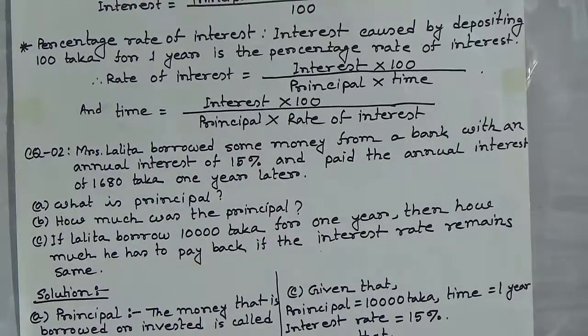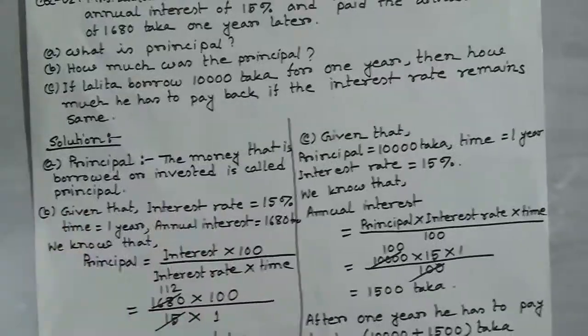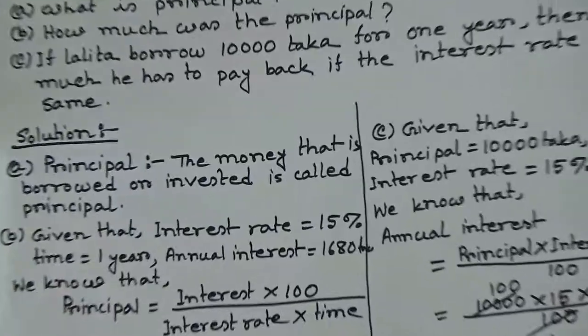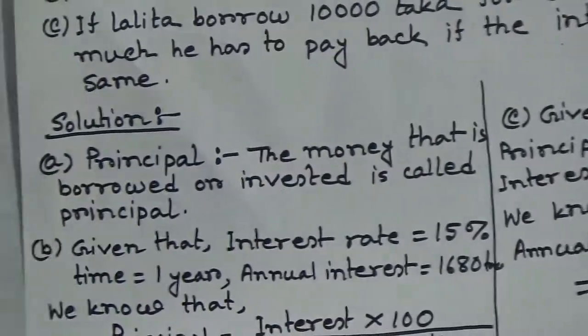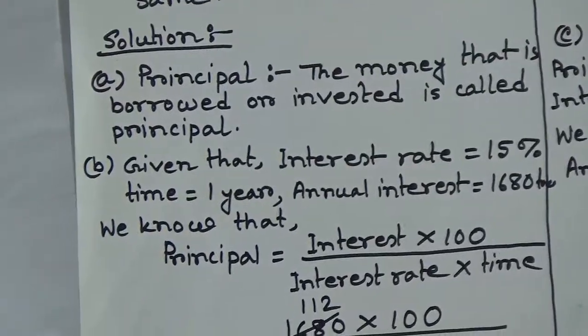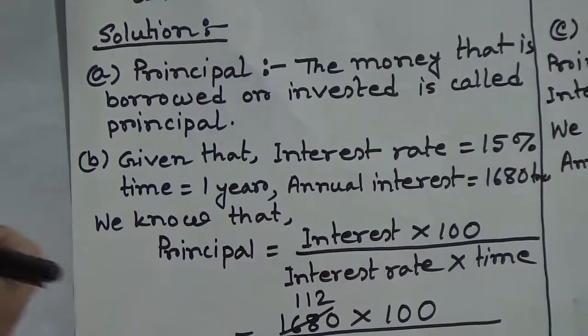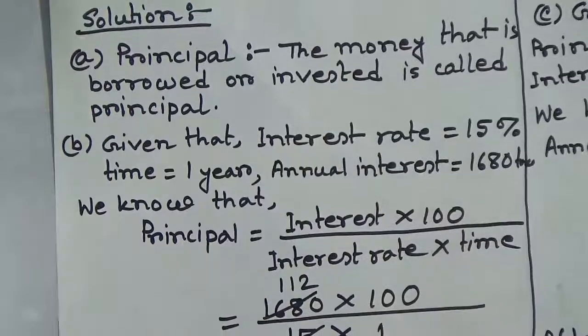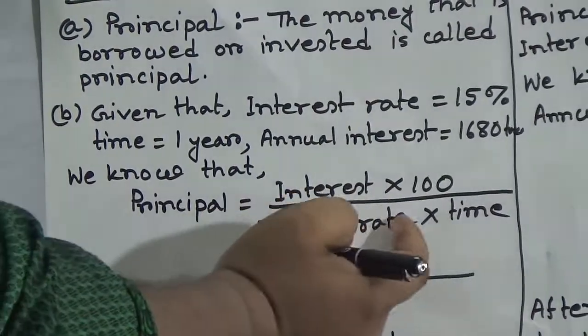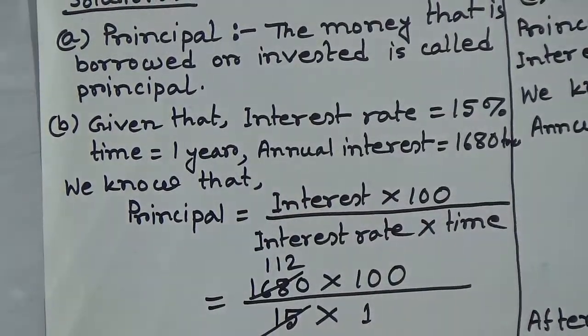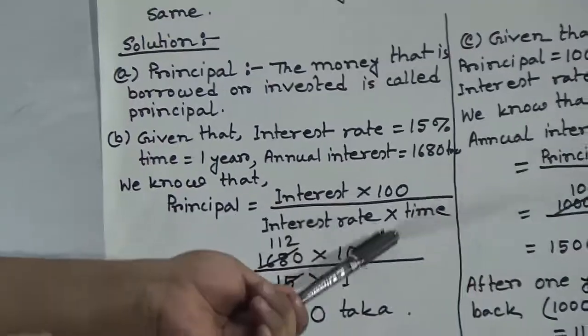So at first we write given that interest rate is 15%, time is 1 year, annual interest is 1,680 taka. So the formula of principal is interest multiplied by 100 divided by interest rate multiplied by time.